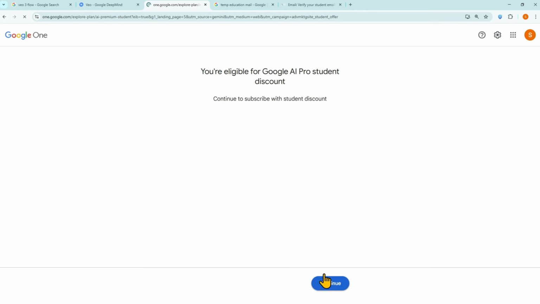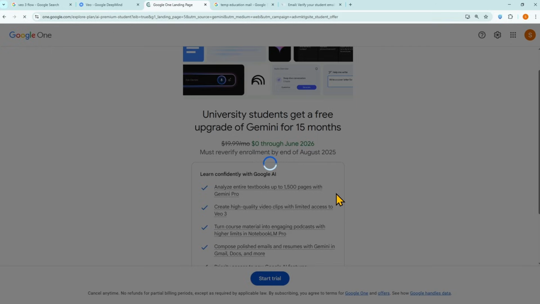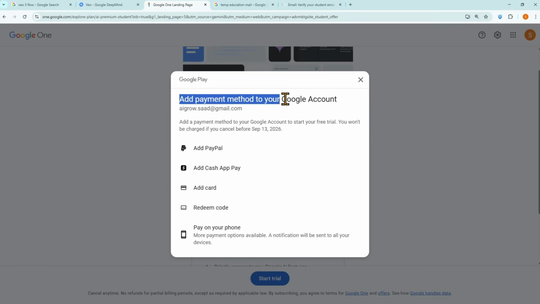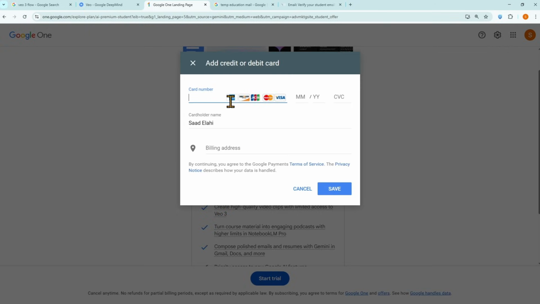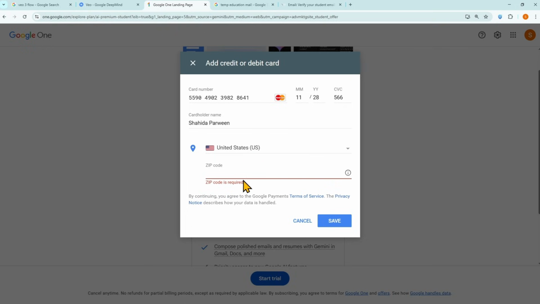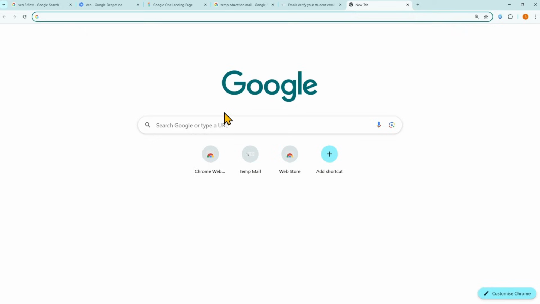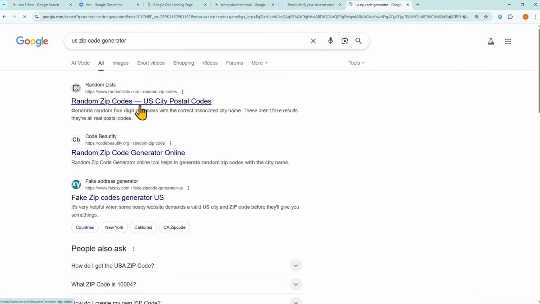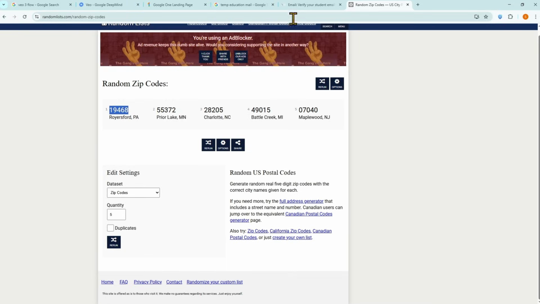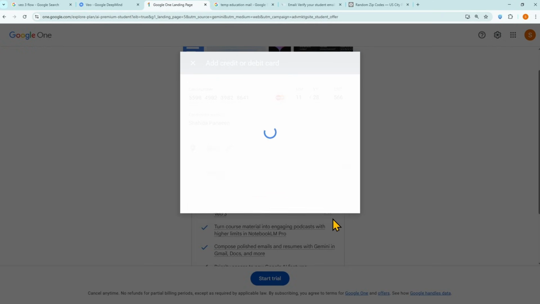Click Continue, and you'll be redirected to the payment page. Don't worry, Google won't charge anything for the first 15 months. Now add your debit card details. You'll also need a US zip code. Just search random US zip code and copy any one from the results. Paste it into the form.